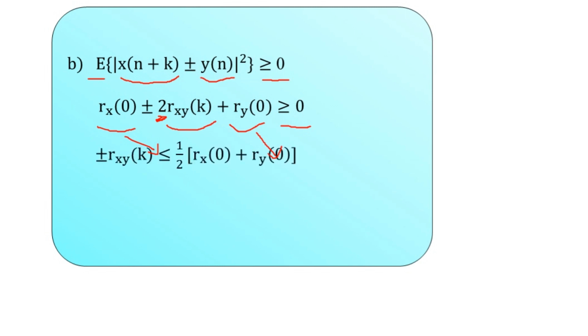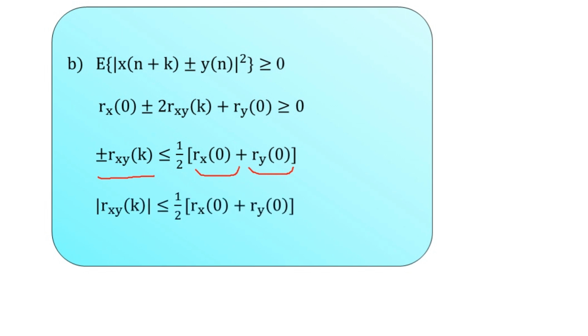So it is less than or equal to, we have the expression: plus minus r suffix xy of k less than or equal to 1 by 2 times the square bracket that has the summation of rx of 0 with ry of 0 here. So this is nothing but what we have in the problem statement. On the left hand side, as we have represented plus minus here, we can also express it in the form of mod. So this is nothing but the mod of r suffix xy as a function of k less than or equal to 1 by 2 times the summation of rx of 0 with ry of 0.